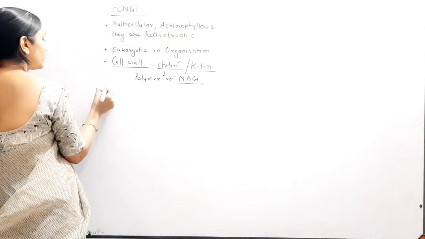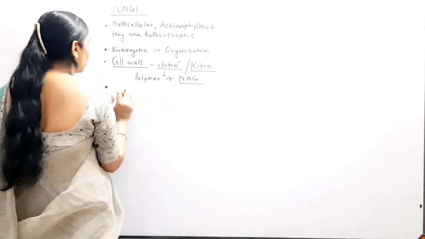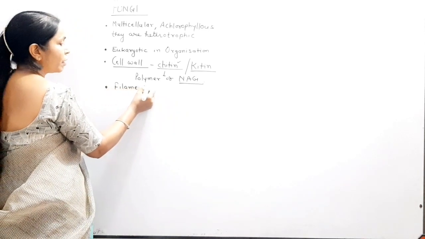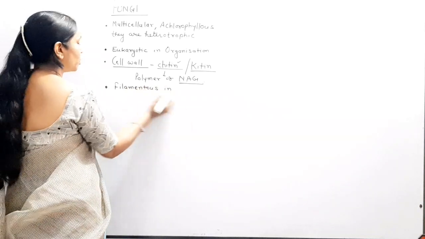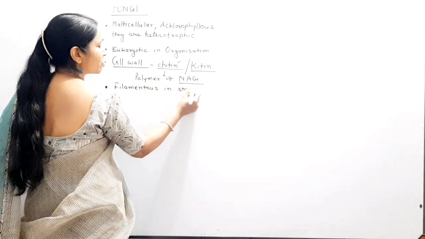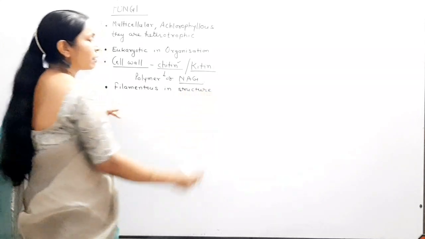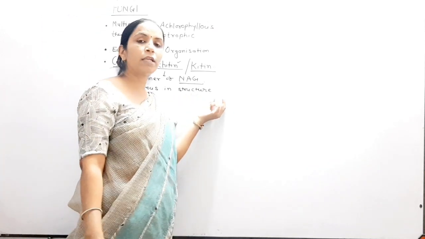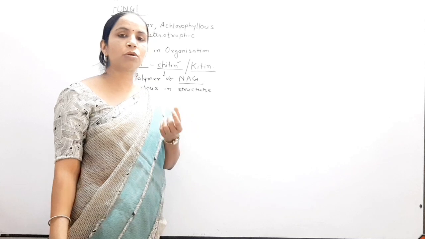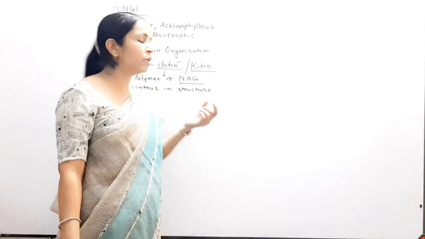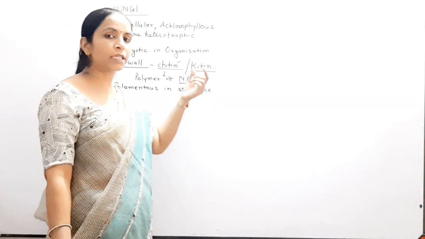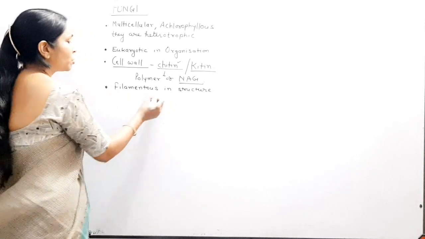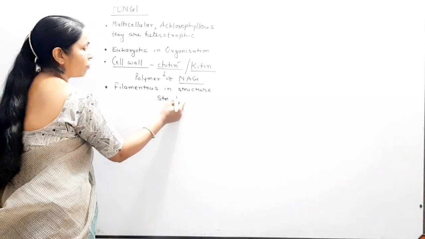Now, when you deal with the structure of fungi, remember most of the fungi are filamentous in structure. Yeast is an exception, because yeast is studied scientifically as Saccharomyces cerevisiae. Yeast, Saccharomyces cerevisiae, is a unicellular form of fungi. Otherwise, the rest of the fungi are present in the form of filamentous structure. So we begin with the structure of fungi.